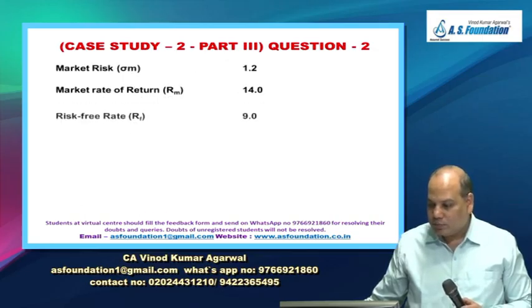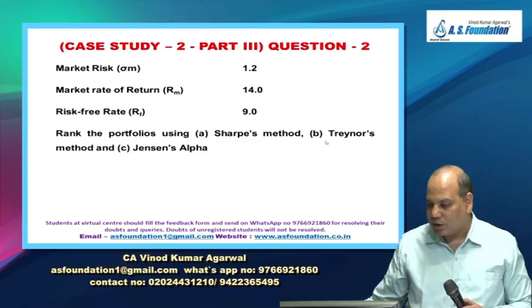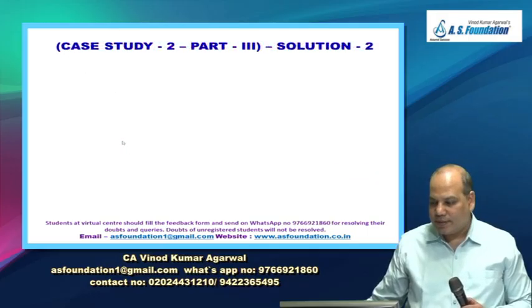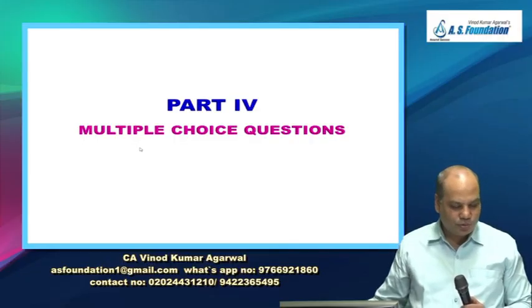And then market return, standard deviation of market, risk-free return is given. Compute Sharpe, Treynor, Jensen's alpha and rank. Homework. The answer is printed. You can check it. Okay. Part 4, the last part, MCQ.